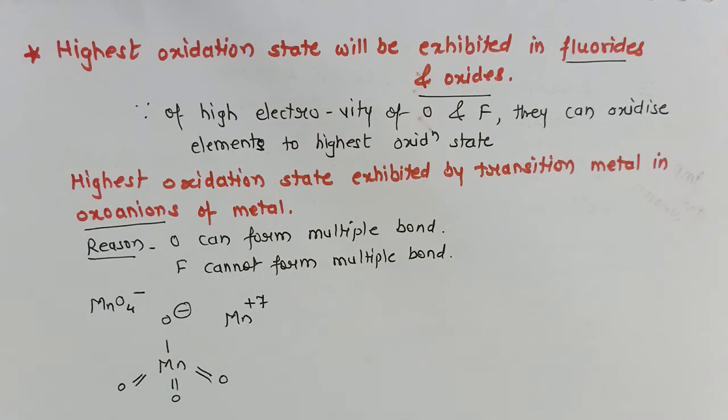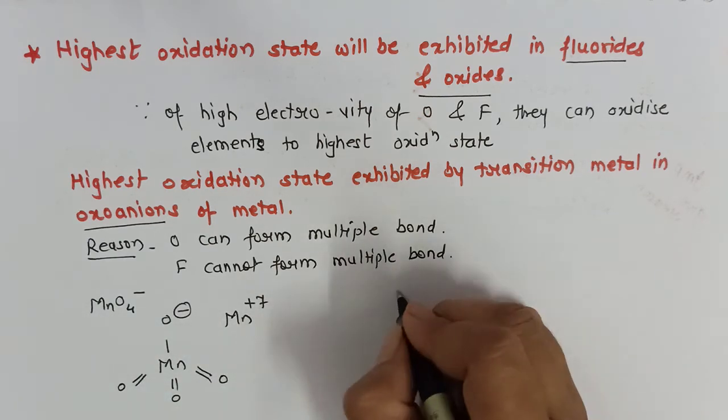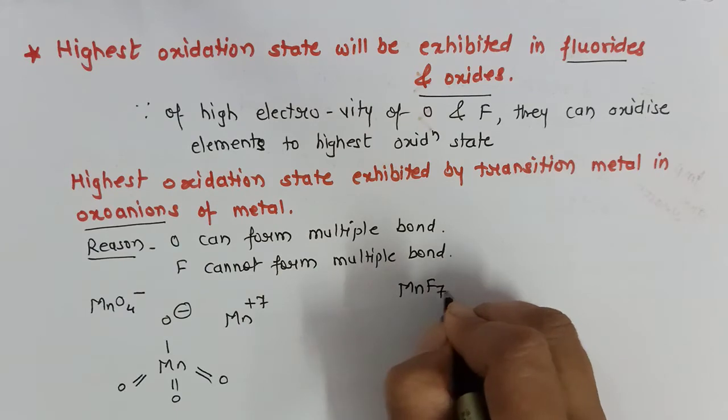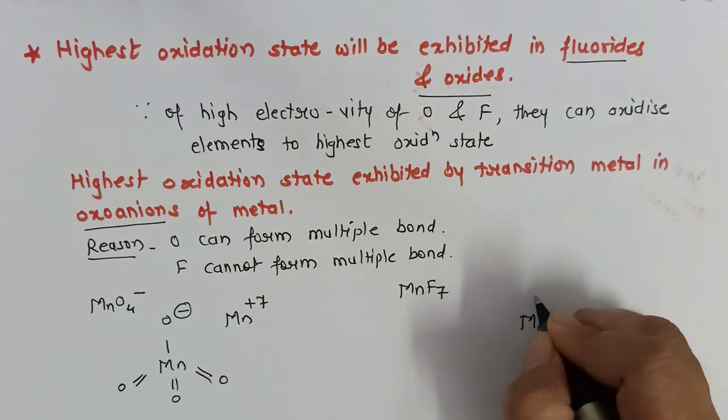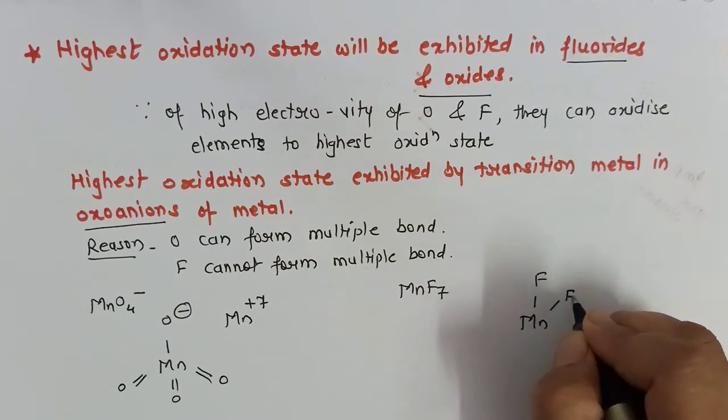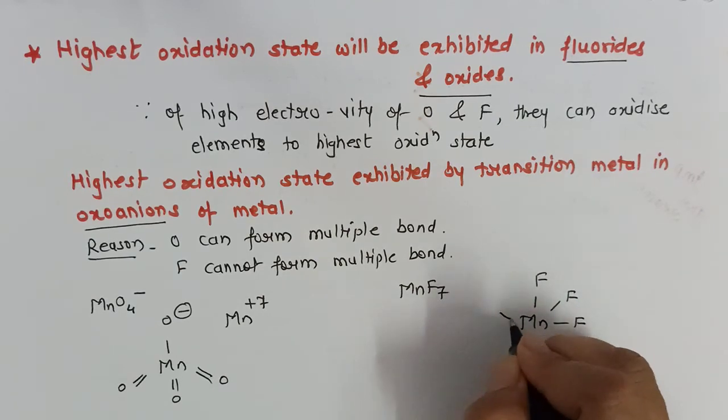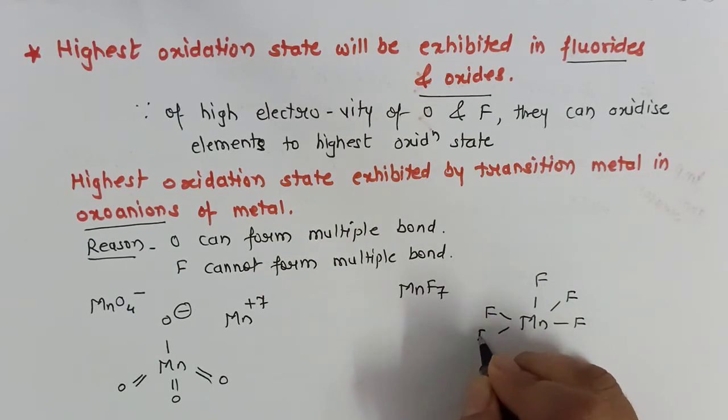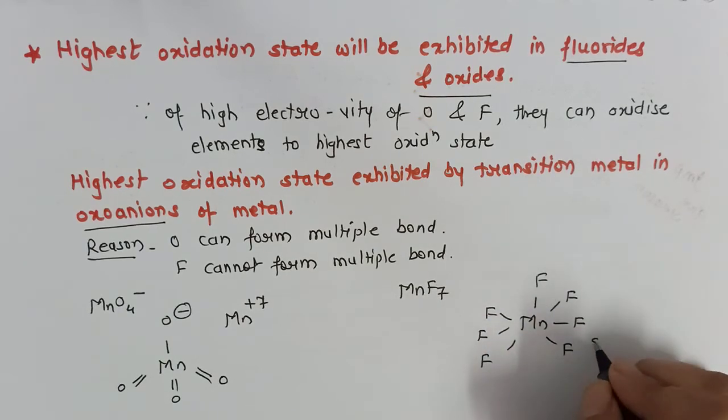Now if I consider manganese in +7 oxidation state and its compound with fluorine, like MnF7, it will show a structure like this. This is sterically unstable.